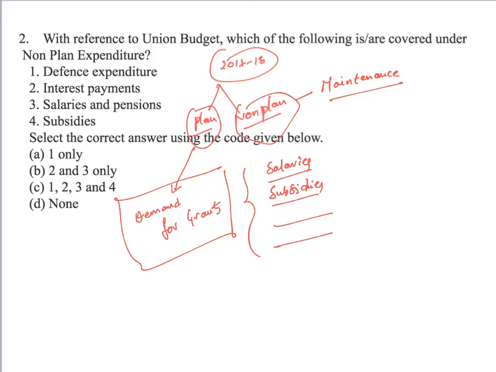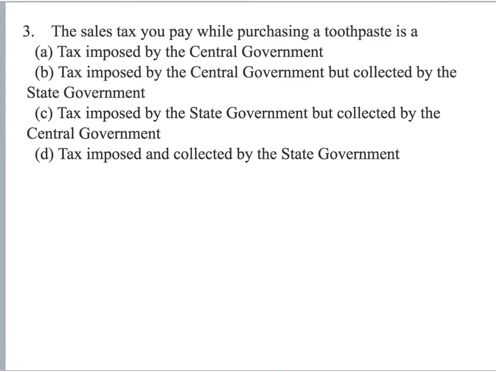If you look at the options given, subsidies is something you are bound to spend, because once you make a promise that you are going to implement a particular subsidy based scheme, let's say the Food Security Act, you allocate a certain amount of money every year. So this is a non-plan expenditure. Salaries is again a consumption or maintenance expenditure. Interest payments on the loans borrowed, you are bound to repay. Similarly, you need to maintain the defense personnel. Hence, all these options would be categorized as non-plan expenditure.